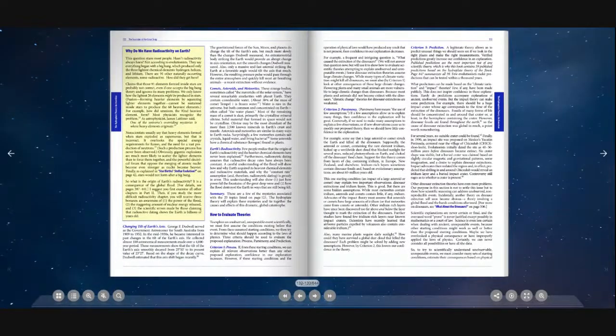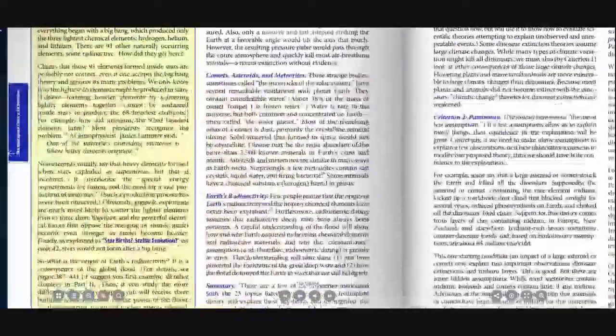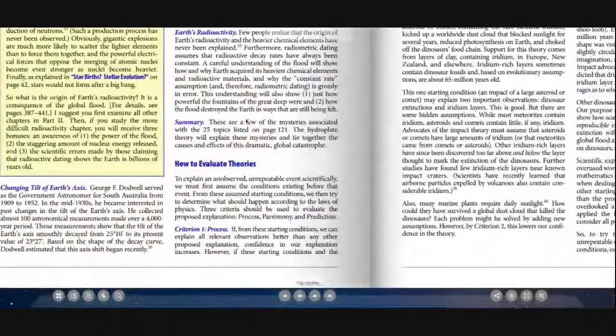In the Beginning by Dr. Walt Brown. We're on page 132. We're going to look at how to evaluate theories.